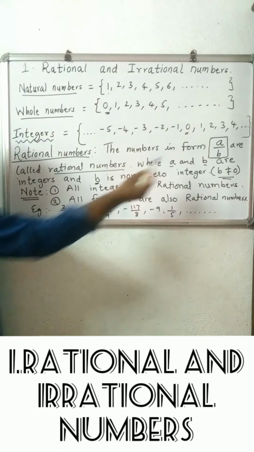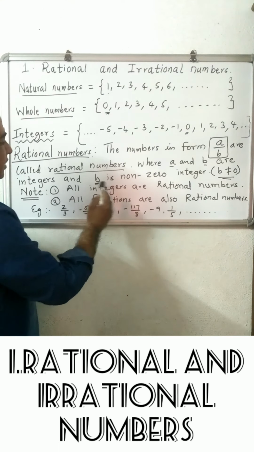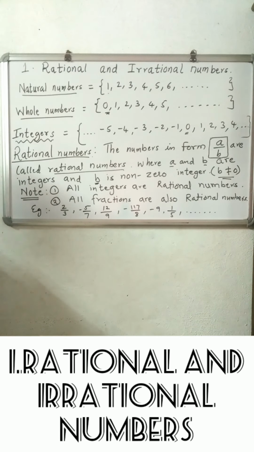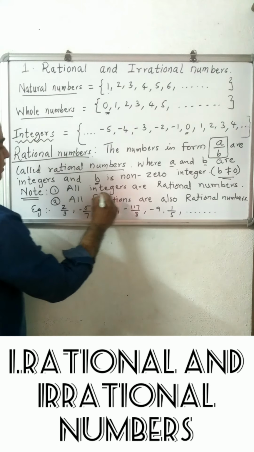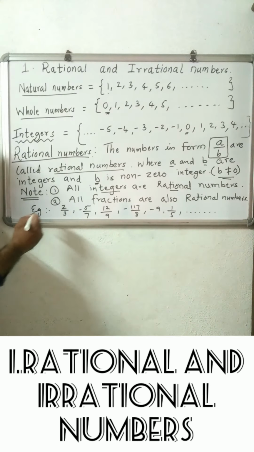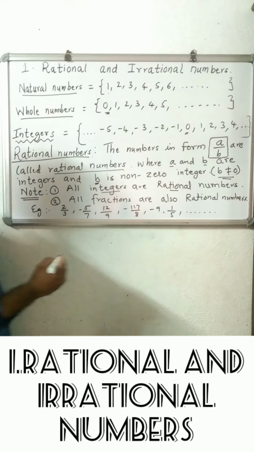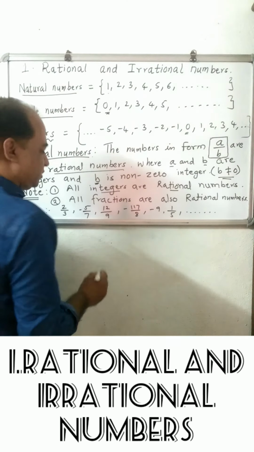The number in the form a upon b, where a and b are integers and b is strictly non-zero. Note first, all integers are rational numbers, and second, all fractions are also rational numbers, except that in the fraction b should not be equal to 0.